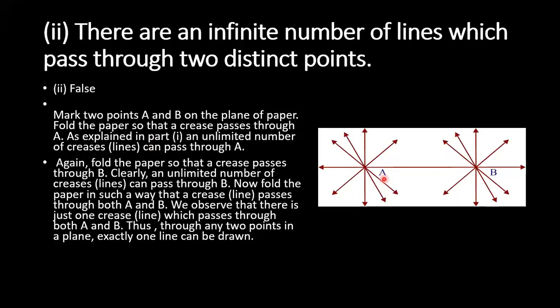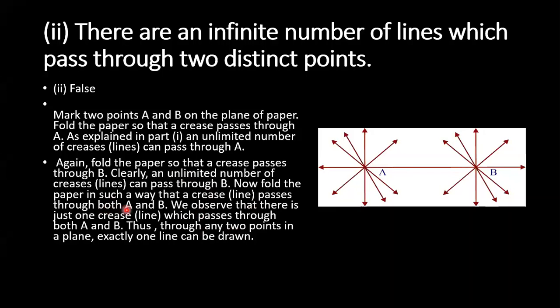At A also, many lines can pass through. But they're asking about two distinct points. So again, fold the paper so that the crease passes through B. Clearly, an unlimited number of creases can pass through B. Even at B, many lines are passing through. But what is their question? There are an infinite number of lines that pass through both the points A and B.